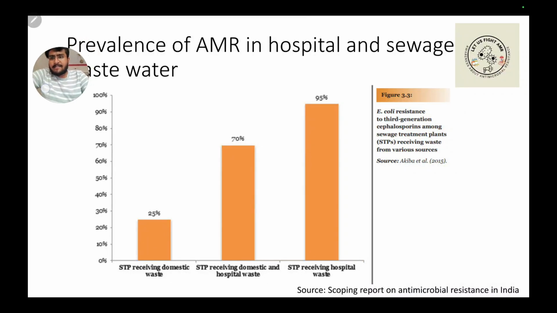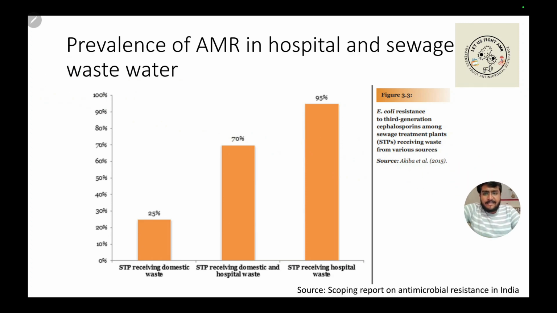In this video, we will speak about the prevalence of antimicrobial resistance in hospital and sewage wastewater. If you see this graph, you will see that in the sewage treatment plants which receive only domestic waste, when this domestic waste sample was analyzed, around 25% of resistant E. coli strains were observed. In sewage treatment plants which were receiving waste from both domestic and hospitals, there was around 70% resistant strains of E.